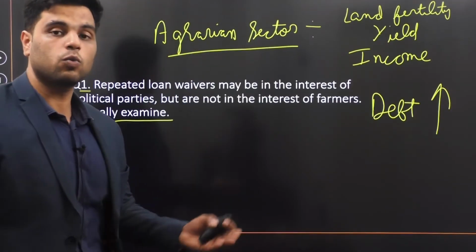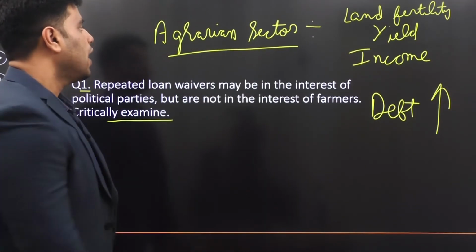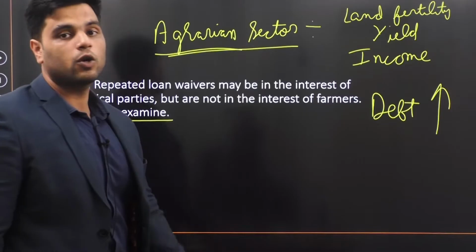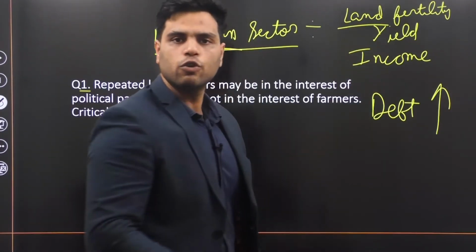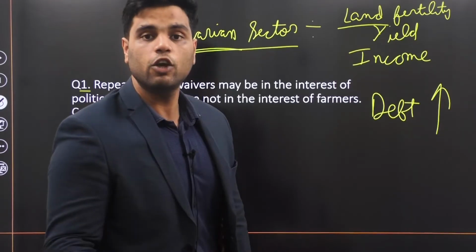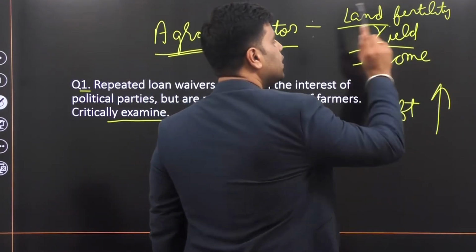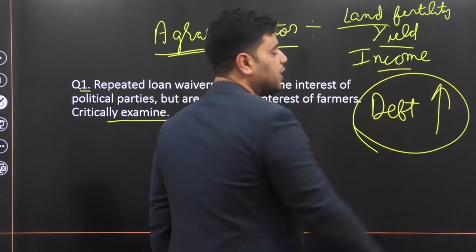Agrarian sector, especially the farmers, were facing these problems. Land fertility was down because of overuse of fertilizers and non-availability of irrigation facilities. Then yield was down, income was down, and debt was pretty high.